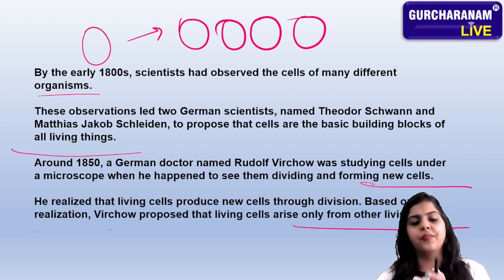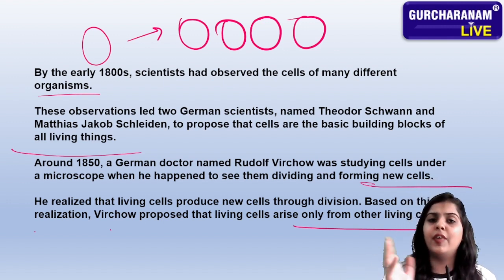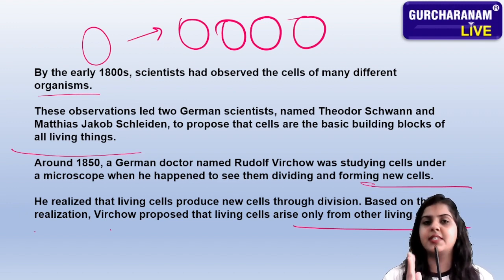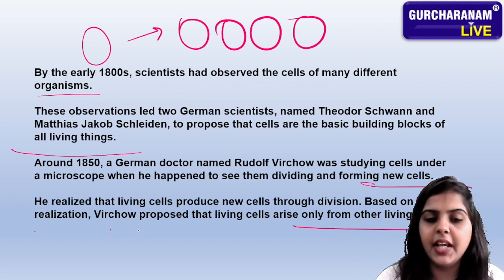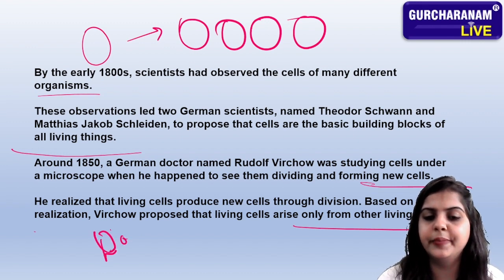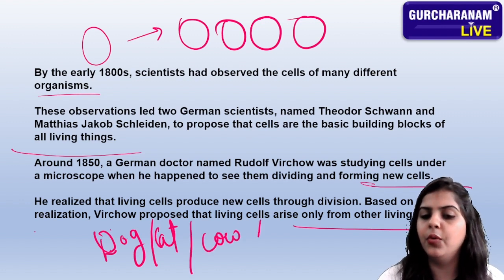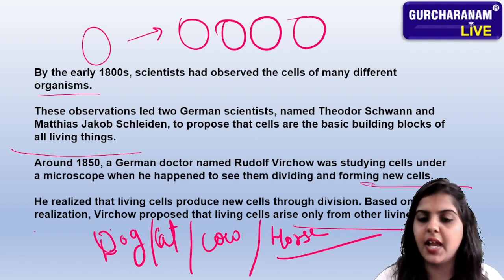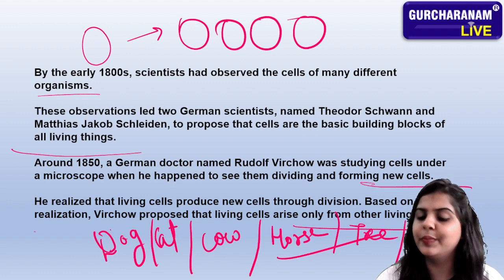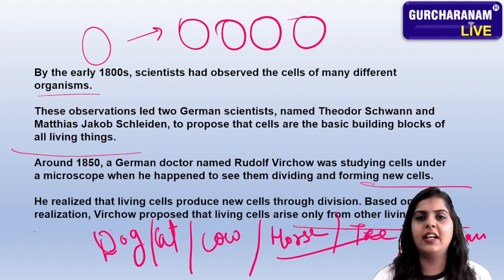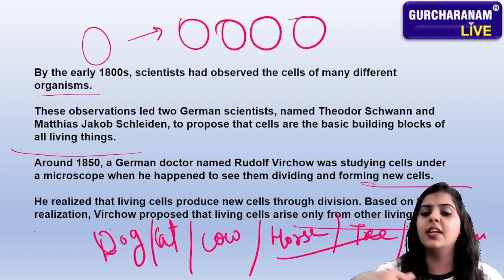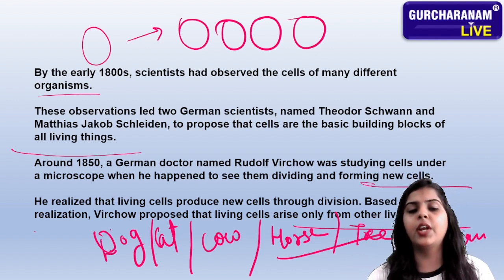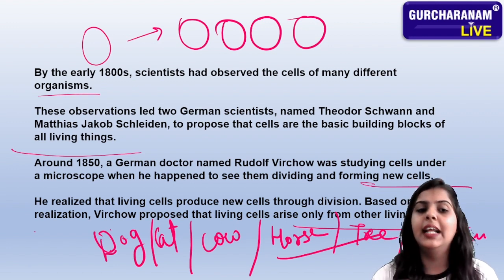As I told you, this pen can't produce another pen because it doesn't have cells. Living things, for example dog, cat, cow, horse, animals, trees, and humans, are all living organisms. They pass their cells on to the upcoming generation, and so the living are made from the living.